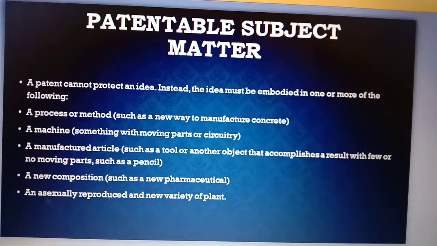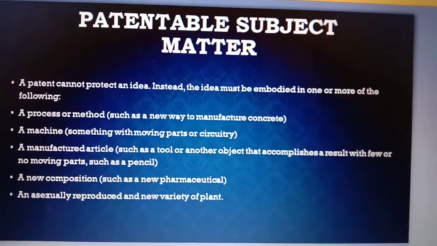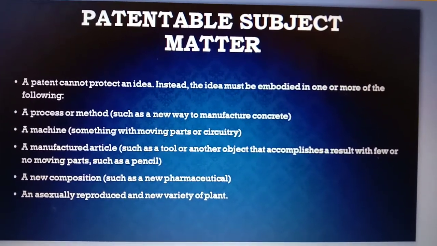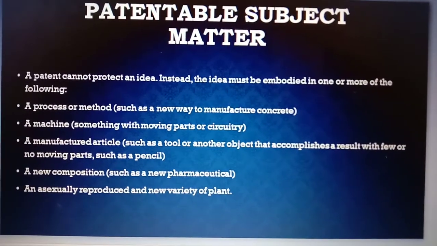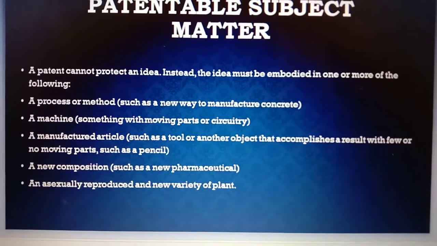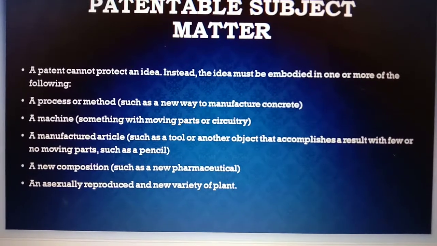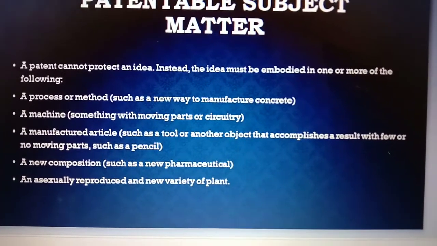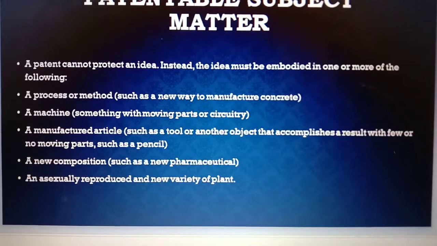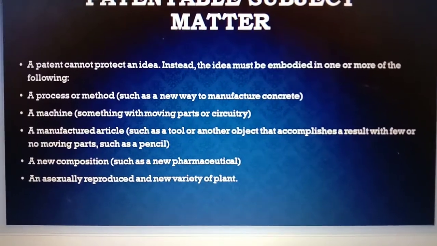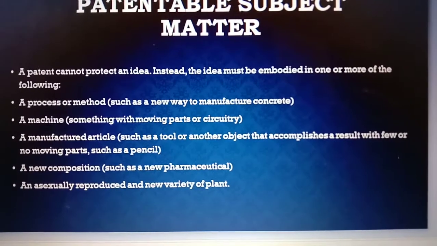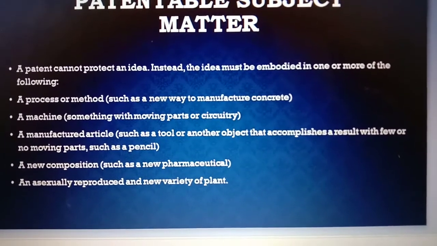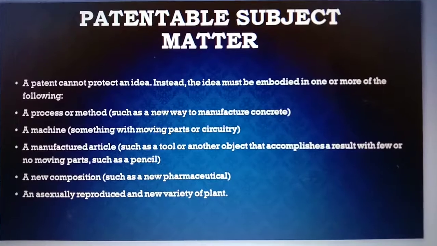As discussed earlier, I think I have told you about this. A patent cannot protect an idea. Instead, the idea must be embodied in one or more of the following: a process or a methodology, a machine, a manufactured article, okay, a new composition. It can be a pharmaceutical or a media, fermentation media, anything like that. An asexually reproduced and a new variety of plant. These all can be considered to be patentable.